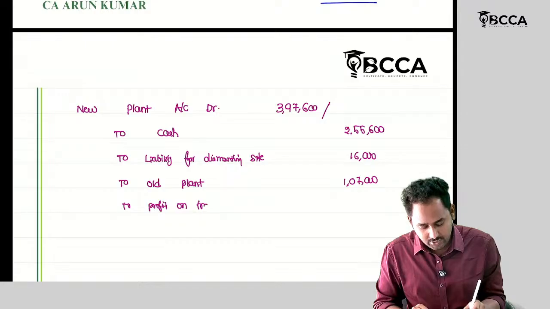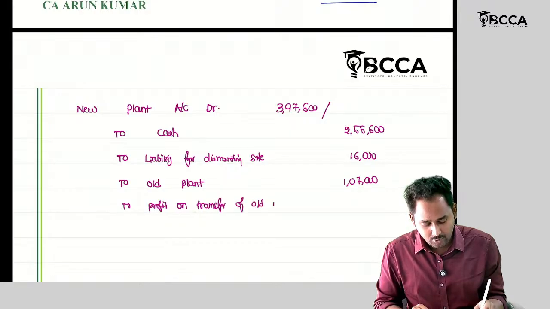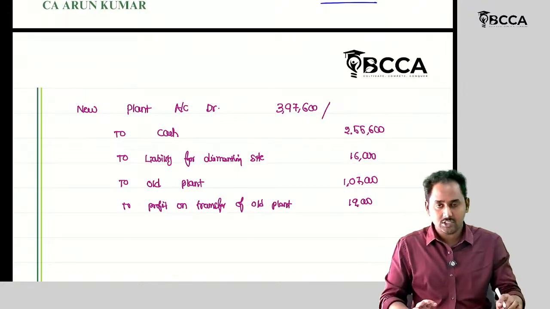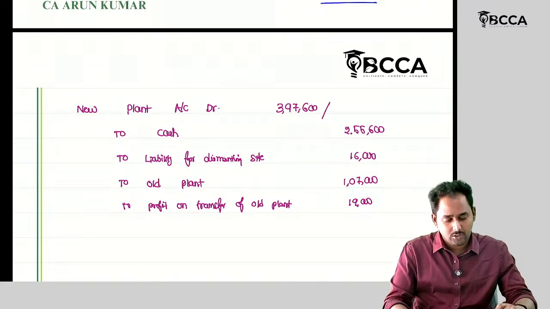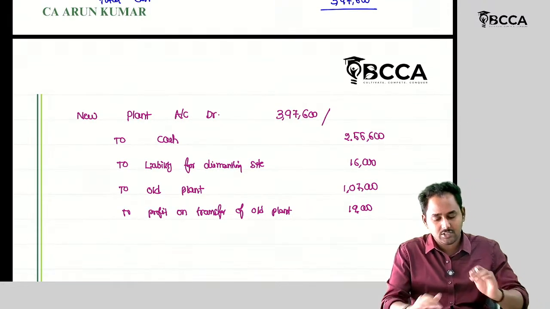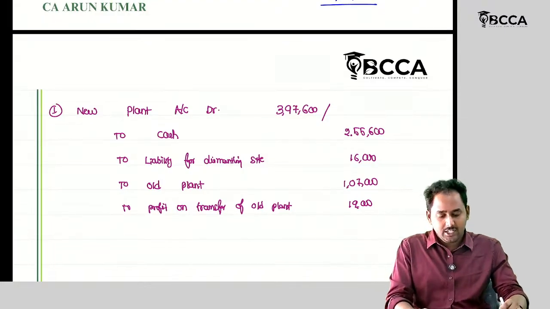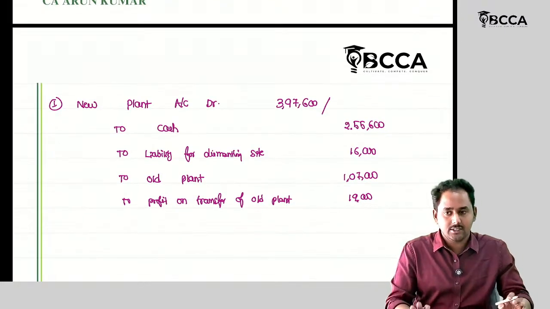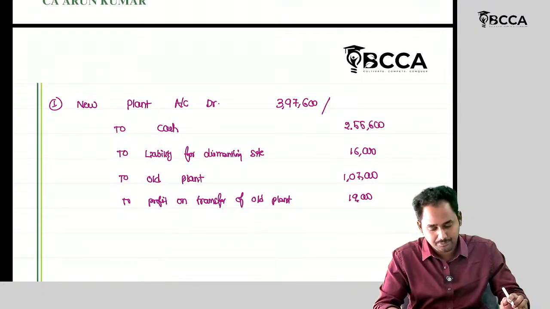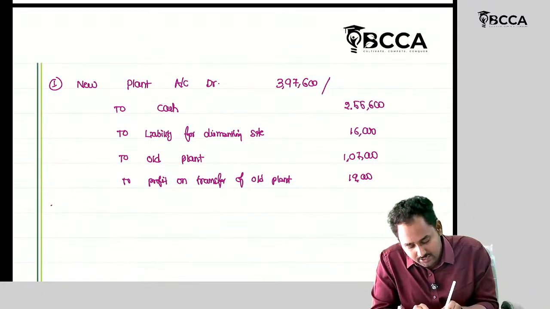Yeah, we can write transfer. Profit on transfer of old plant, how much? 19,000. Then 1,26,000 is enough, right? So the 1,26,000 has come here. So 3,97,600 is settled. Then what is the next aspect?